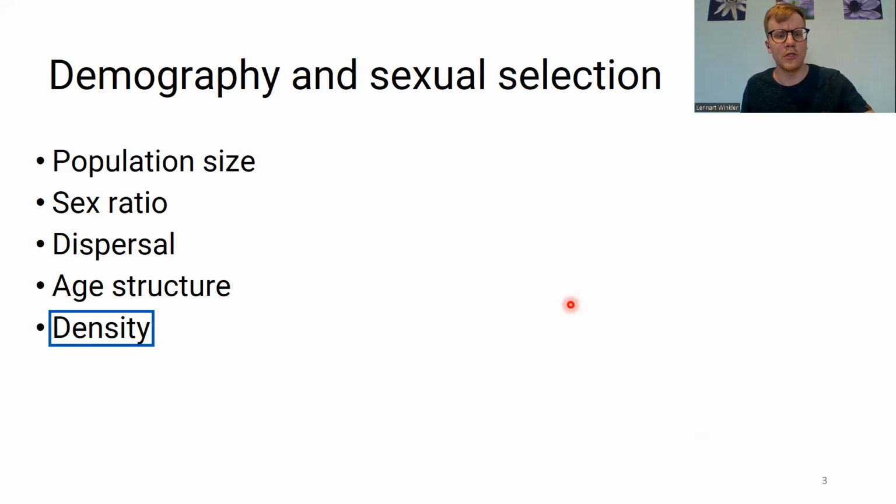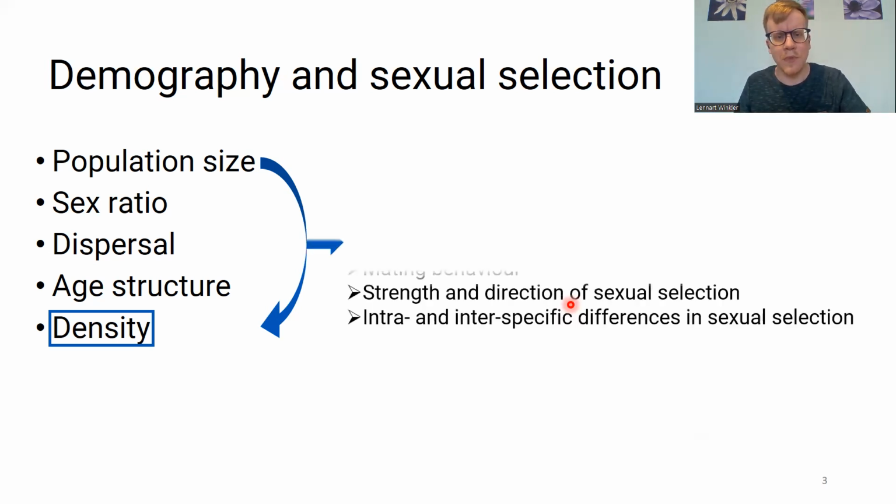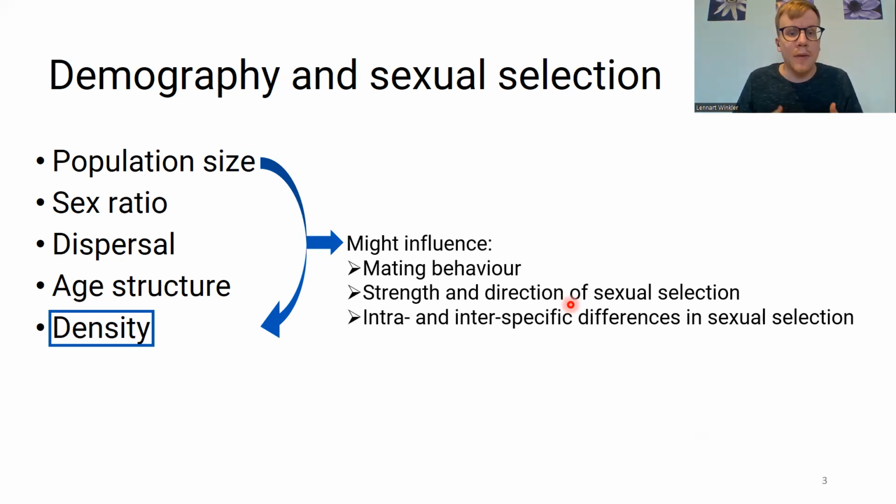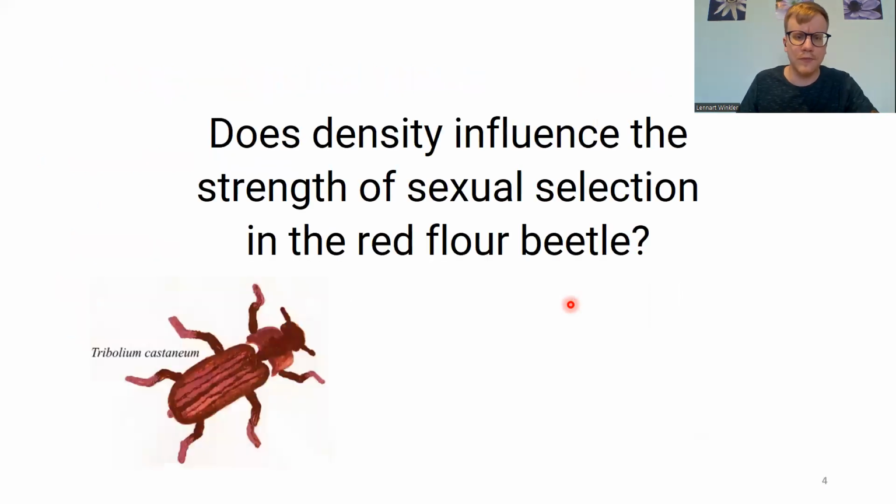But of course, density is quite closely connected to population size, because if you imagine you increase the population size but keep the habitat area constant, then you of course also increase density. And both of these factors might influence mating behavior, the strength and direction of sexual selection, and ultimately explain intra- and interspecific differences in sexual selection. So our question was, does density influence the strength of sexual selection in the red flower beetle?